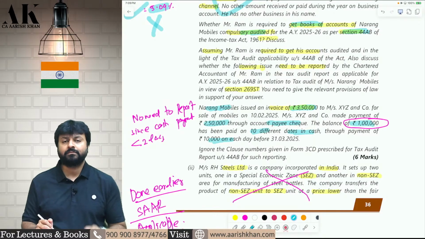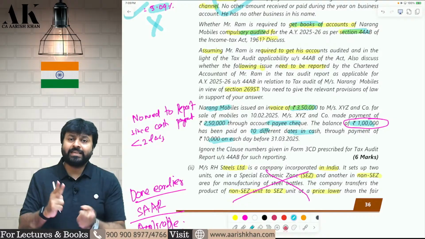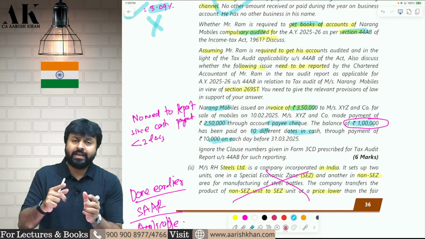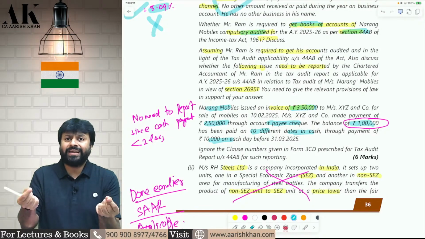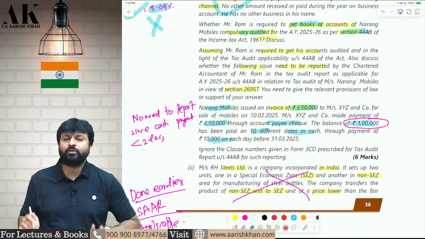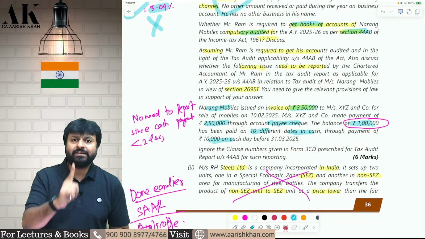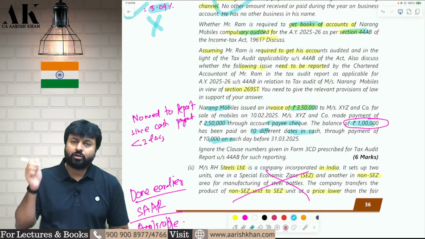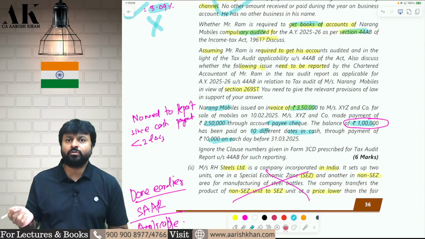in cash. Now, the transaction value is 2 lakh or more. If the transaction value is 2 lakh or more, then you cannot receive 2 lakh or more in cash. But Mr. Narang is not receiving 2 lakh in cash. Mr. Narang is receiving only 1 lakh rupees in cash. The balance amount he is receiving by account payee cheque. The question is whether this transaction will be reported in 269ST or not.